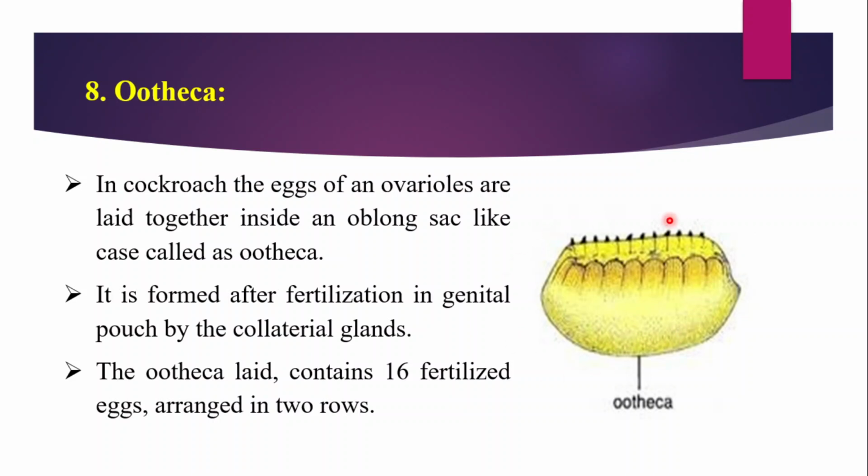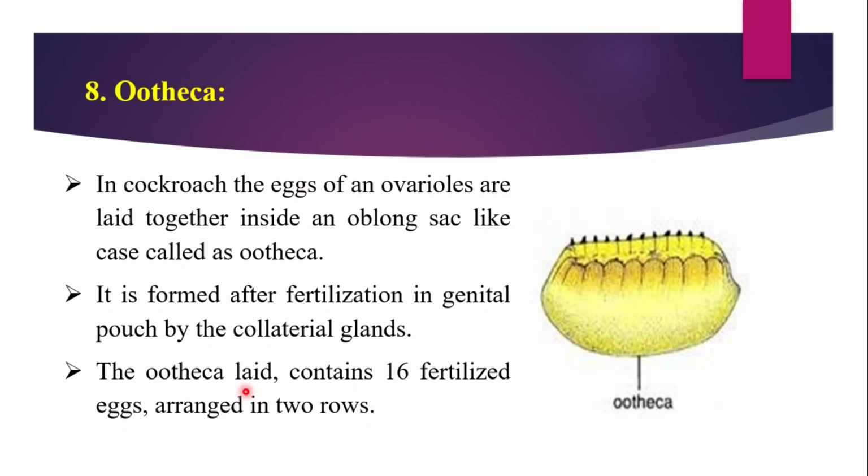These mature eggs are stored in the bag-like, chitinous, brown colored structure called the ootheca. It is formed after fertilization in the genital pouch. In the genital pouch, the collateral gland secretes a secretion which forms the ootheca, which hardens and becomes chitinous as time passes and becomes dark brown in color, storing the mature eggs inside it.